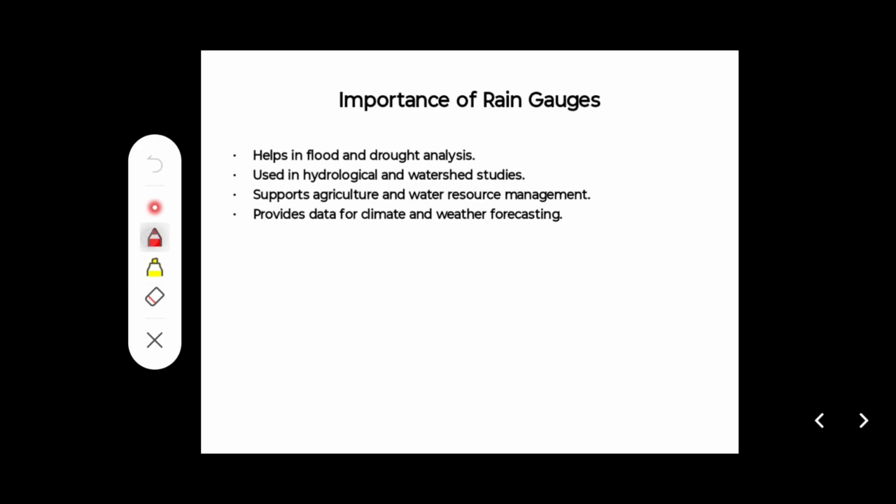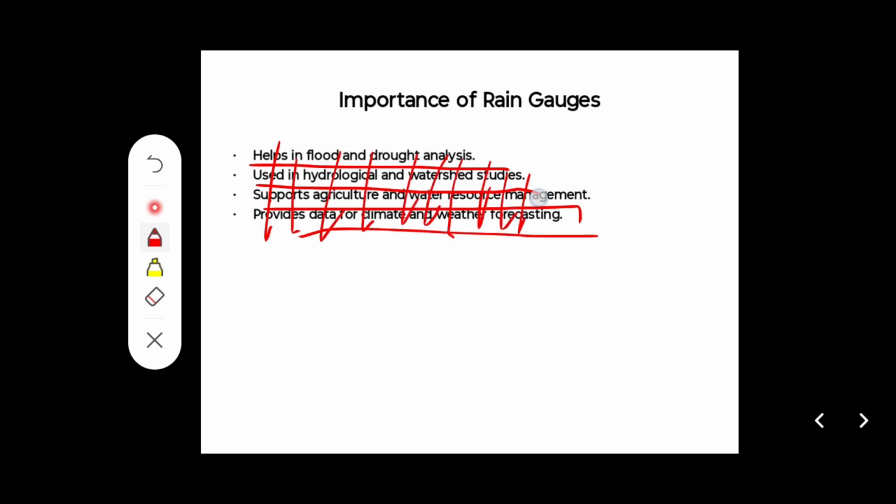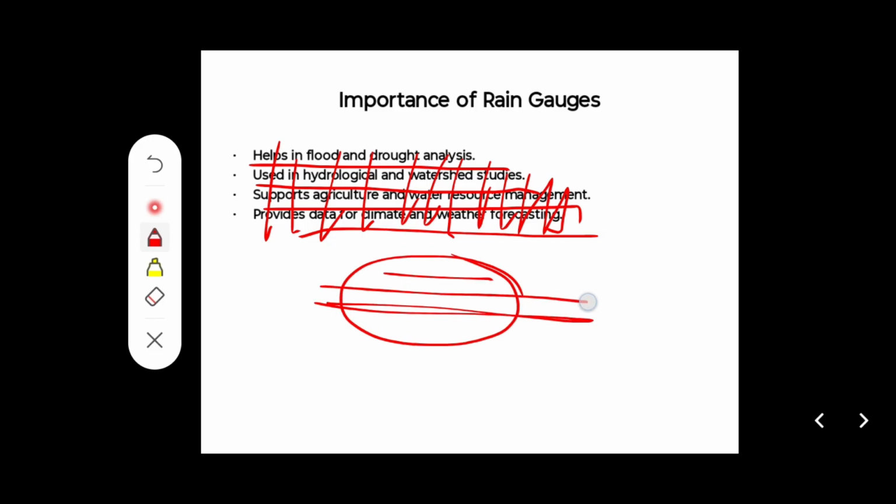Okay, so the importance of rain gauges: they help in flood and drought analysis, are used in hydrological and water studies, and support agriculture and water resource management. If we have proper knowledge of the rainfall, then we can manage things, arrange things, and think about the possibilities of what we are going to do.